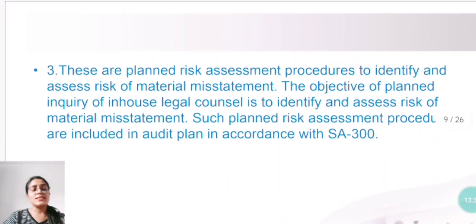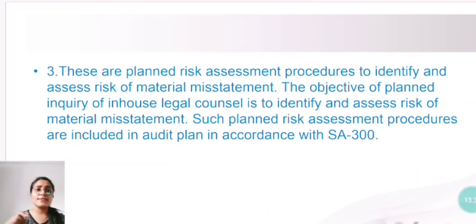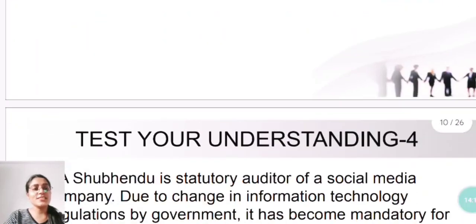Okay, so see the answer. These are planned risk assessment procedures to identify and assess risk of material misstatement. So you have to mention what it is: these are planned risk assessment procedures. So this is a part of risk assessment procedure. The objective of planned inquiry of in-house legal counsel is to identify and assess what? Risk of material misstatements. Such planned risk assessment procedures are included in audit plan in accordance with SA 300. Okay, it is included in what? Audit plan. Alright, so I hope you have got this answer.